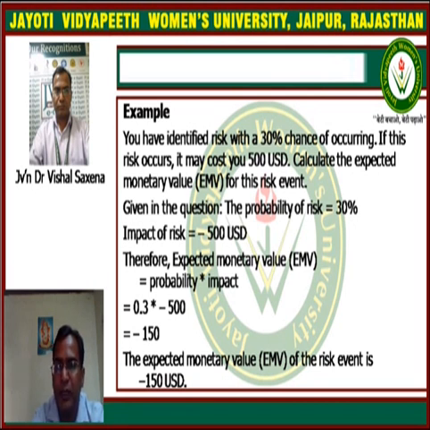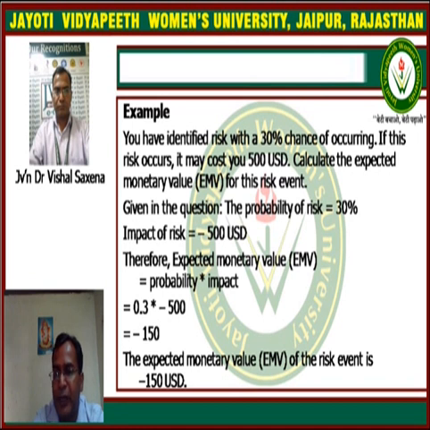So in this question we are given that the probability of risk is 30%. 30% means the probability is 30 upon 100, which is 0.3. The impact of risk is minus 500 USD, because we are given that if this risk occurs, it may cost you 500 USD, so it is taken as negative.